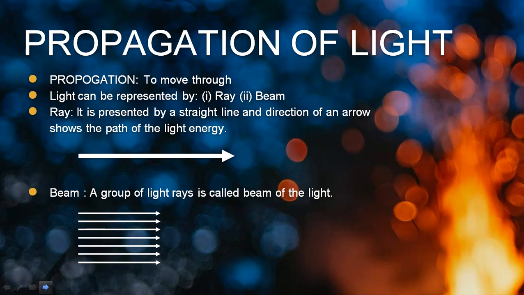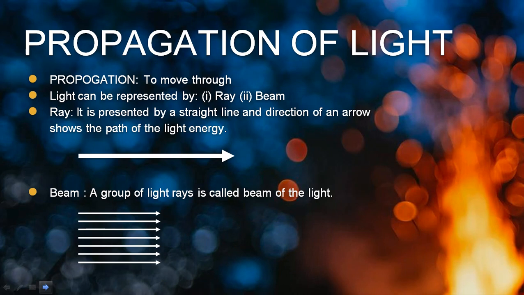Ray means an arrow, a straight arrow, which is going to show you that light starts from here and projects in this respective direction. So it is a straight line having an arrow which shows you the path of the light. Over here you can see one arrow. The arrow side is the direction in which the light is moving. Understood? Moving to the next, that is beam. Now what is beam? Beam means more than one.